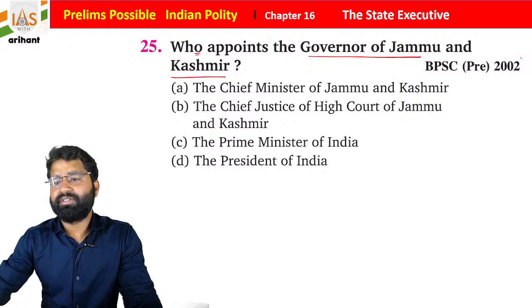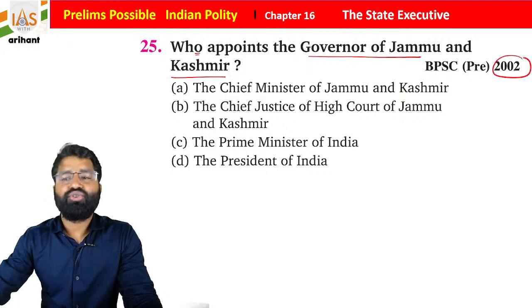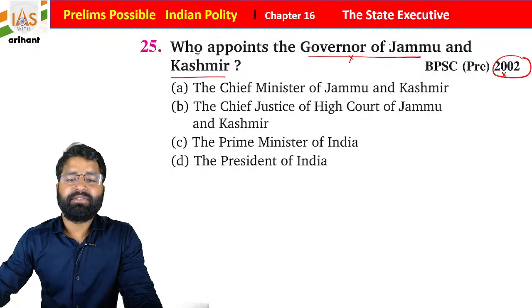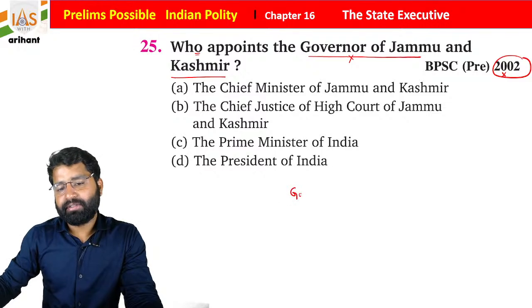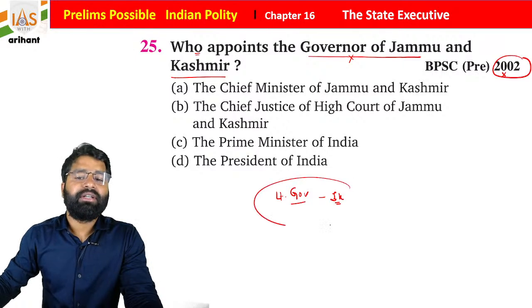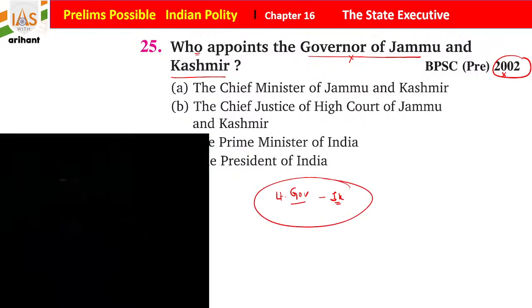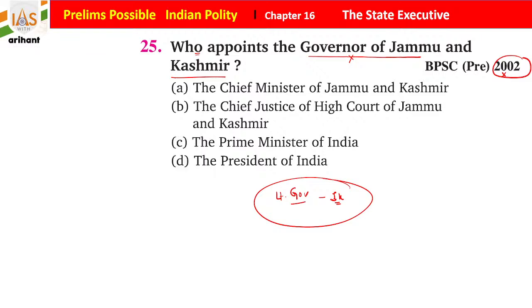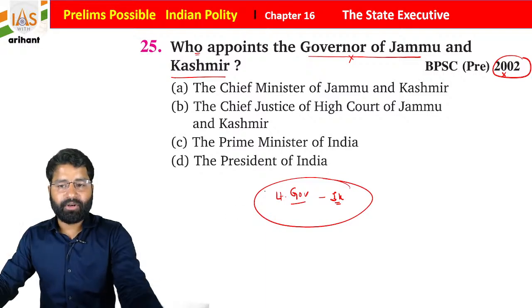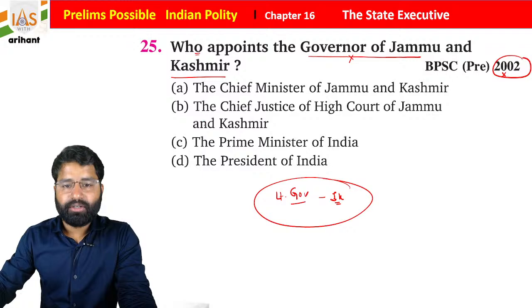This question was in the year 2002. Now we all know that this provision is removed, and there is a lieutenant governor concept in Jammu and Kashmir, because it is converted into a union territory.